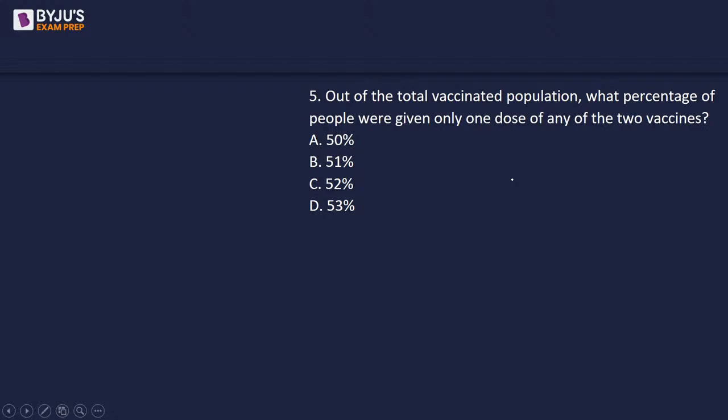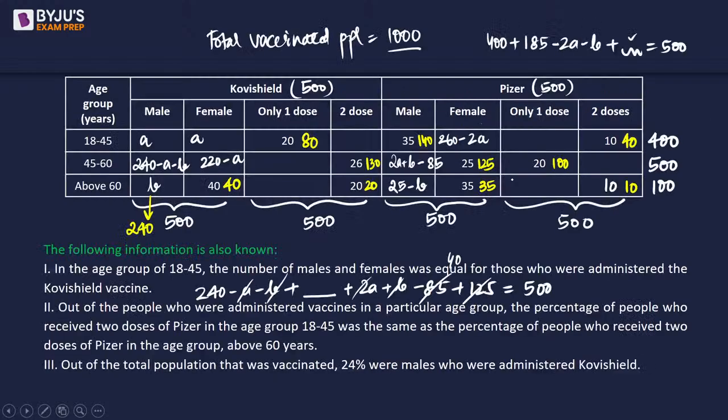Out of the total vaccinated population, what percentage of people were given only one dose of any of the two vaccines? So we need to look at this number. This one is 500, yes. That one is 400, yes. That one is 100.